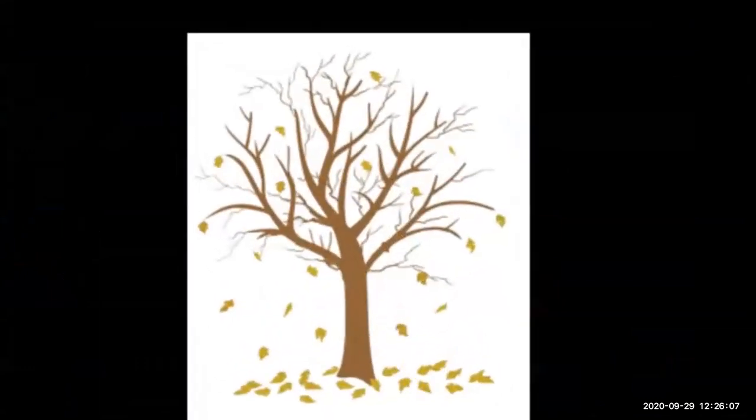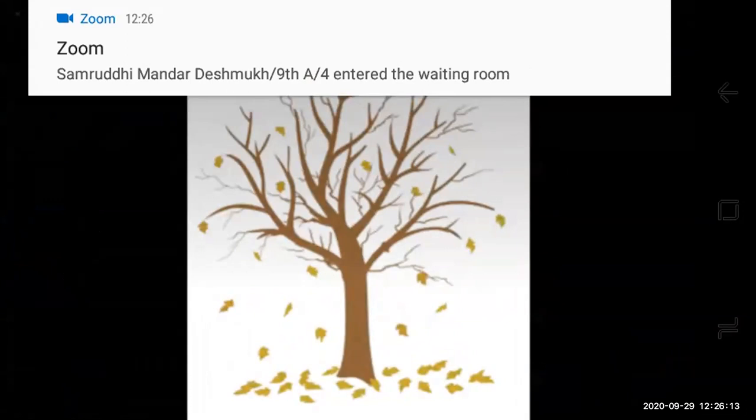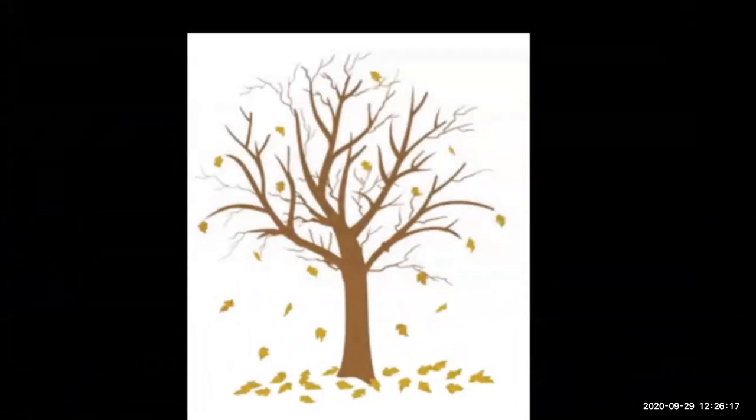Okay, students, you can see I have shown you a tree, and you can see in the tree all the leaves are falling down. Yes, most of the dried leaves fall down. So excretion in plants is very simple compared to animals. There is no special organ. Can you see any organ in plants and trees? No. So gaseous substances are also given out by diffusion.